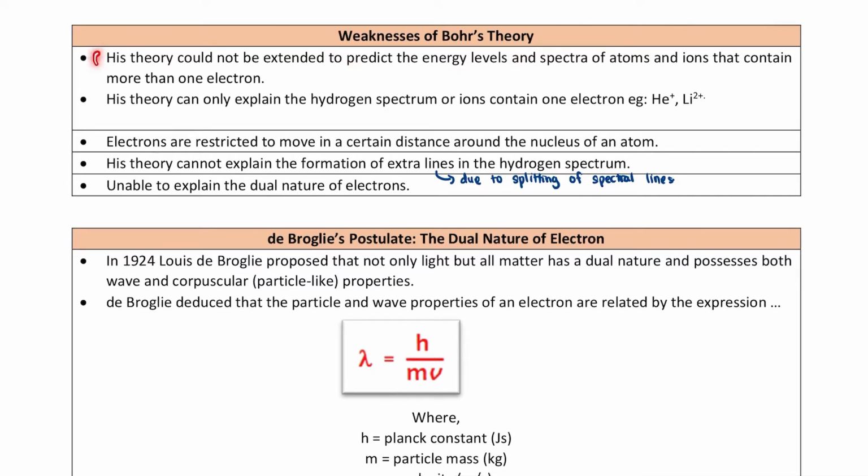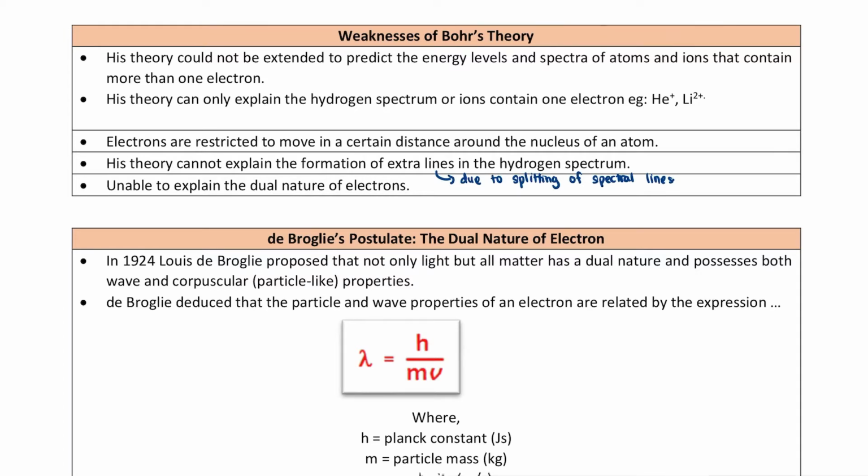Okay, so kelemahan yang pertama adalah his theory could not be extended to predict the energy level and spectra of atoms and ion that contain more than one electron. Kalau kamu sedar, most of the example yang saya bagi dekat kamu adalah hydrogen spectrum. Okay, so hydrogen emission spectrum. Semua hydrogen. Okay, sebab apa? Sebab Bohr teori ni dia hanya limited kepada atom yang ada satu elektron sahaja. Dia punya teori tu boleh berkesan. Kalau ada lebih daripada satu, dia teori dia tu dah tak mampu nak explain dah.